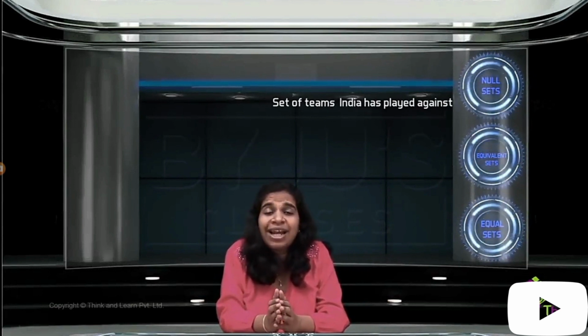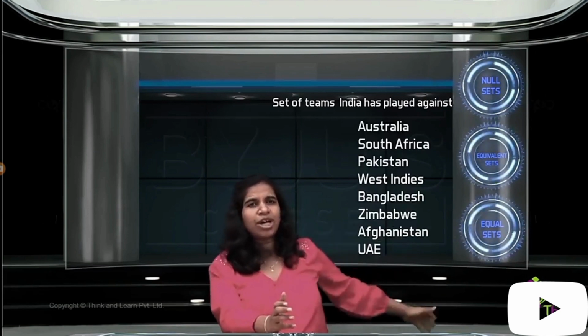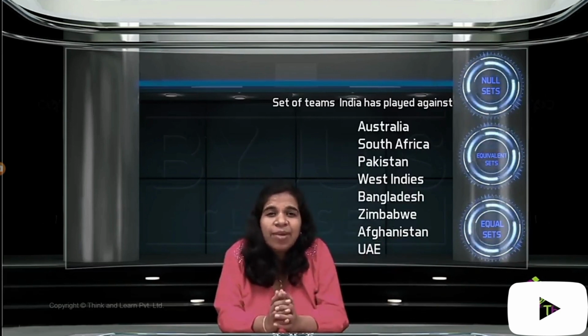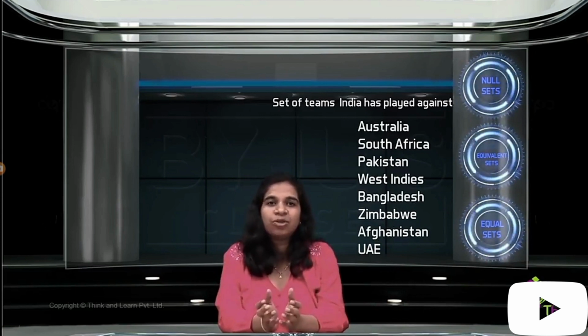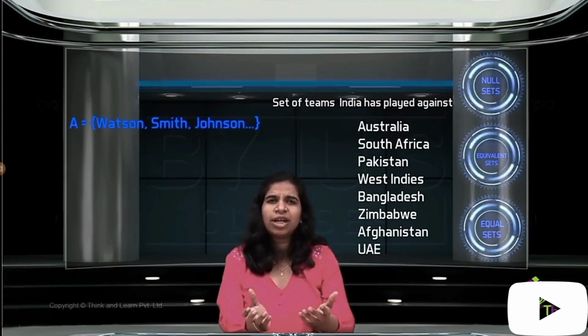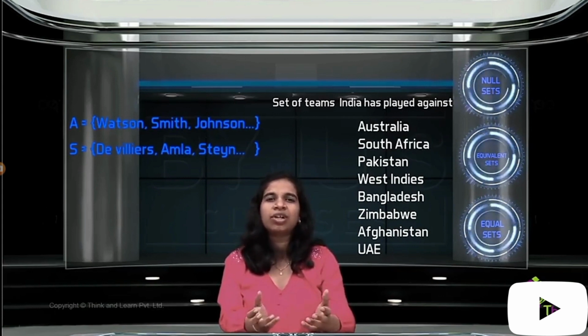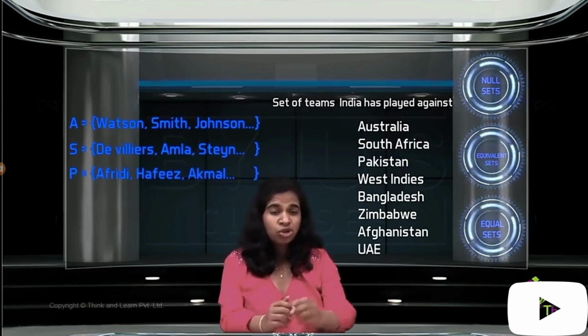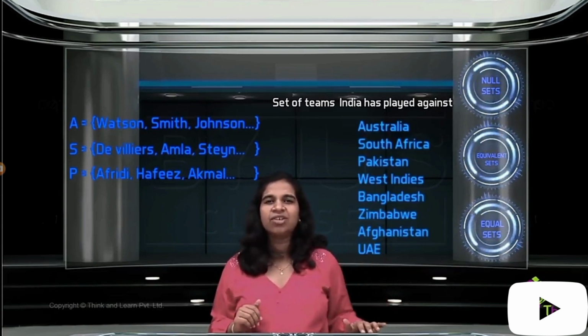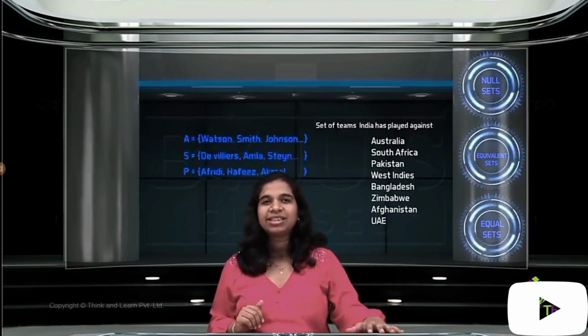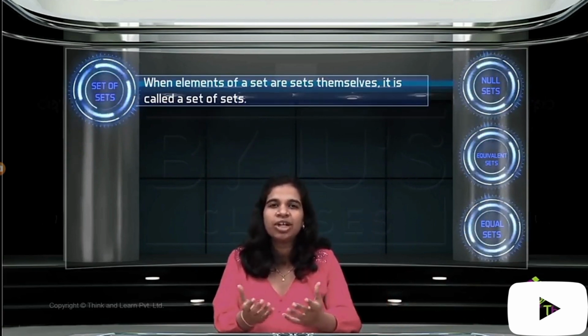Now, if you look at cricket, it's equally important to analyze the performance of opponents when we are having a discussion about our team. So let's consider the set of teams that India played against in this World Cup. If we put down the set of all teams, each element of this set is a set in itself. Australia is the set of Australian players. South Africa is the set of the entire South African team. Pakistan is the set of the Pakistan team. So every element in this large set is a set in itself. We call such a set a set of sets. Because every element is also a set. It's not just an object, it's a set. So that is a set of sets. That's the next new word for us.